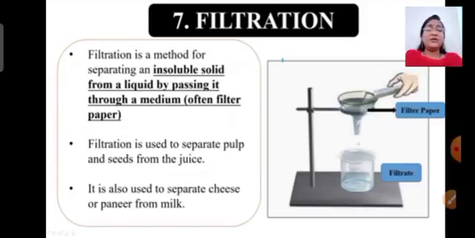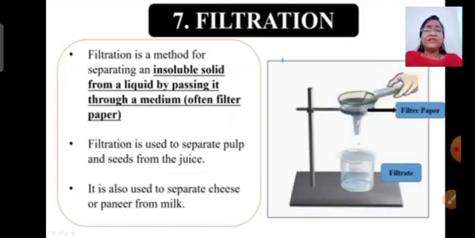the water. Here, children, we use the filtration method only for insoluble solids, so that by using filter paper we can collect insoluble solids on the filter paper. By using filtration, you can only separate an insoluble solid in a liquid by passing it through the filter paper.